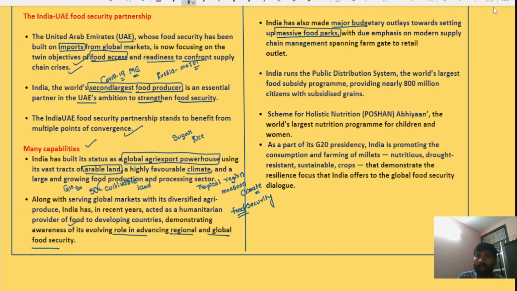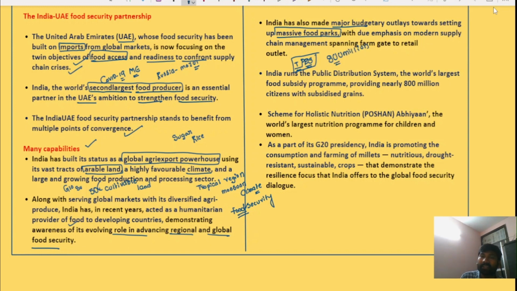We already know that India has the targeted public distribution system, the PDS. Through the targeted public distribution system, India provides 800 million citizens subsidized food grains.